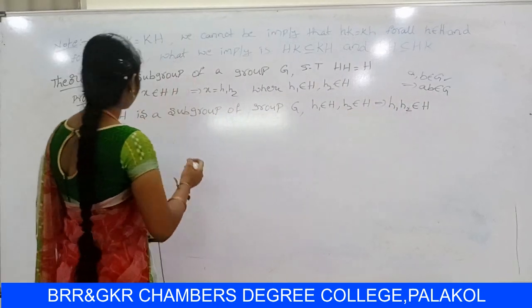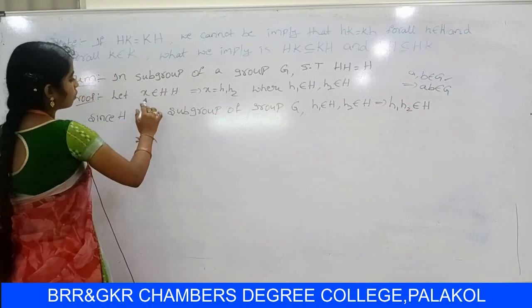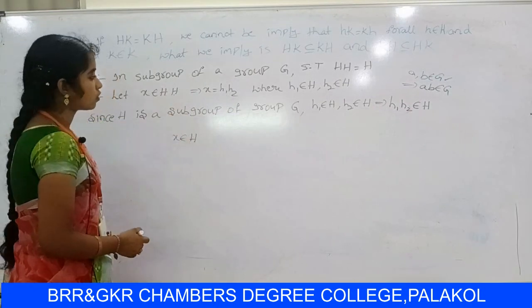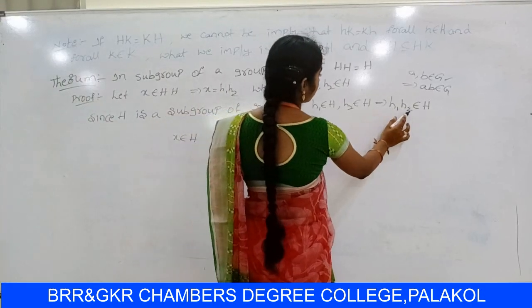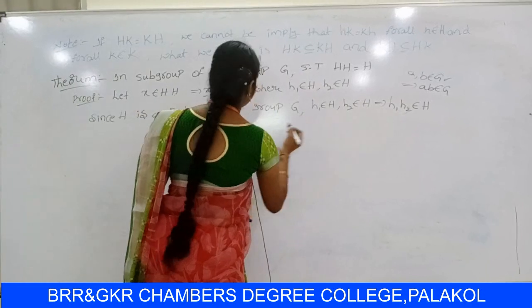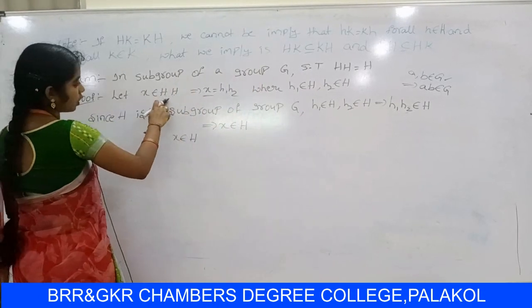So let us consider x belongs to HH. So finally we have to show x belongs to H. So already you know that h1 h2 value is x. So that implies x belongs to H. So let us consider x belongs to HH.